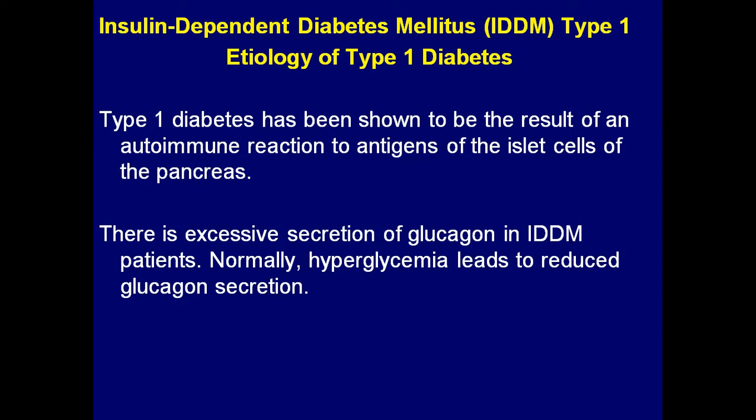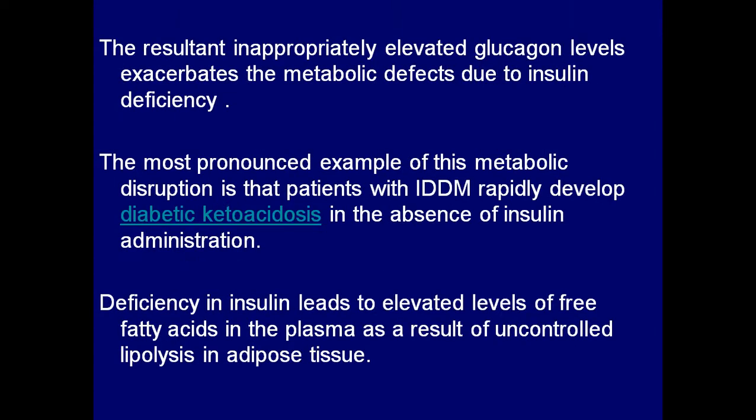There is excessive secretion of glucagon because continuously the patients will be suffering from lacking the glucose in the cells. So as a result there is excessive secretion of glucagon in case of type 1 diabetes mellitus. The resultant is inappropriately elevated glucagon levels in type 1 diabetic patients. Okay, so deficiency of insulin leads to elevated levels of free fatty acids in the plasma.